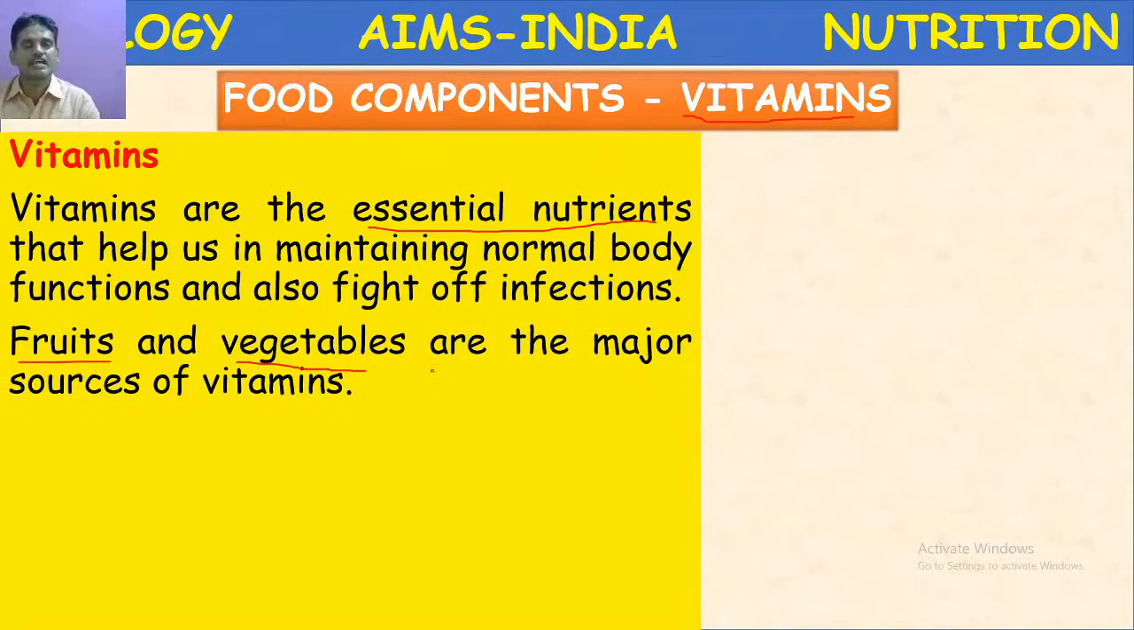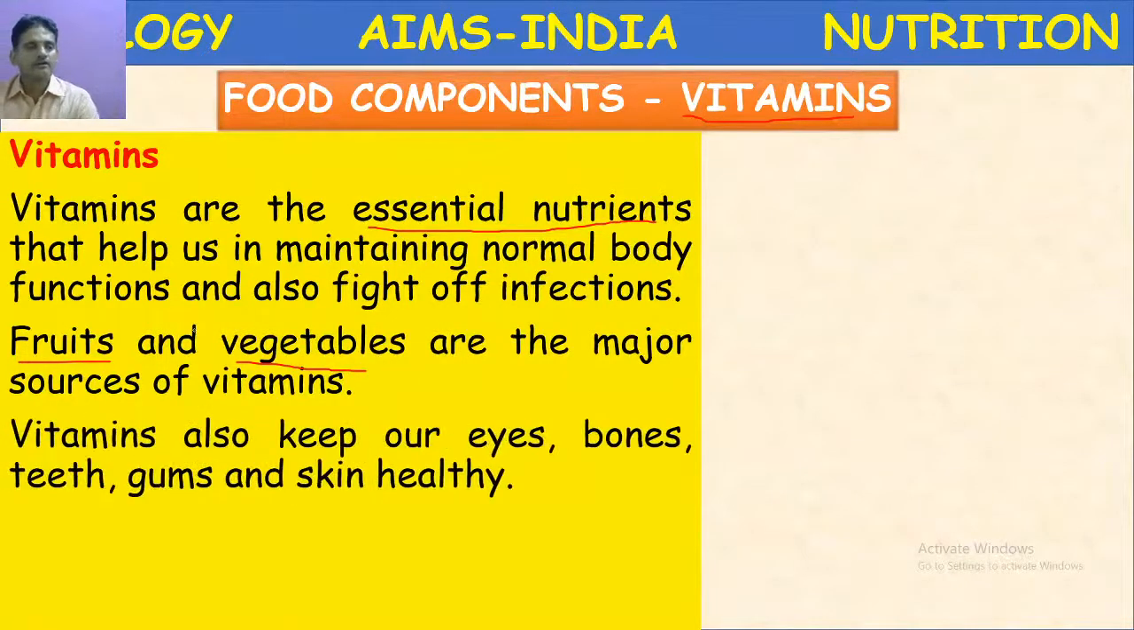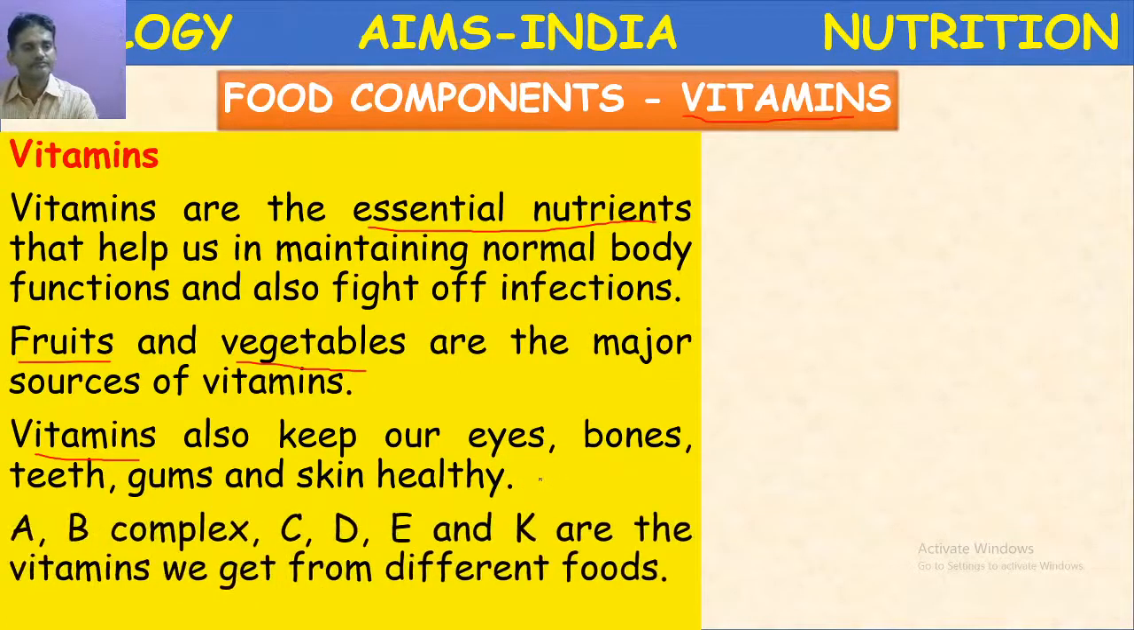That's why vitamins come under which category of classification of foodstuffs? Healthy or protective food materials. Protective food materials include vitamins. Then vitamins also keep our eyes, bones, teeth, gum and skin healthy. Almost all parts of the body, in order to function normally, require vitamins. That's why they are called essential nutrients.